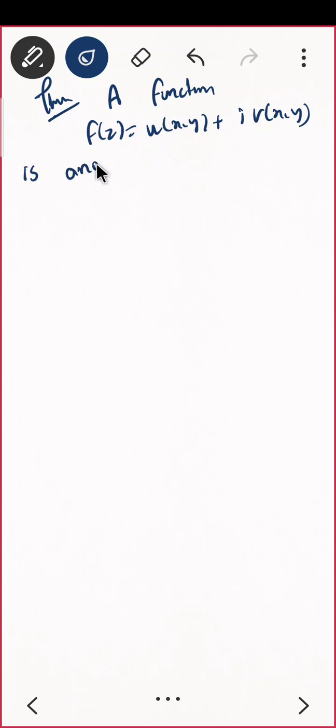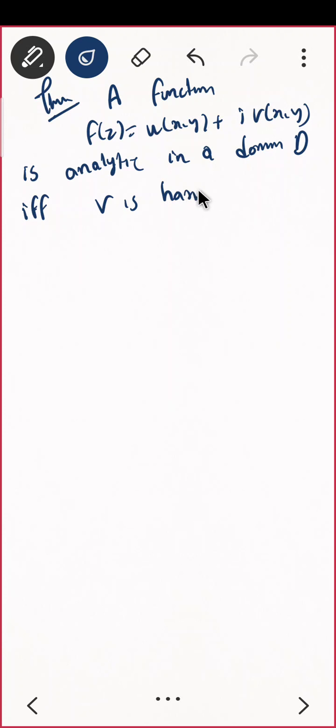A function f of z equal to u of x,y plus i times v of x,y is analytic in a domain D if and only if v is harmonic conjugate of u.